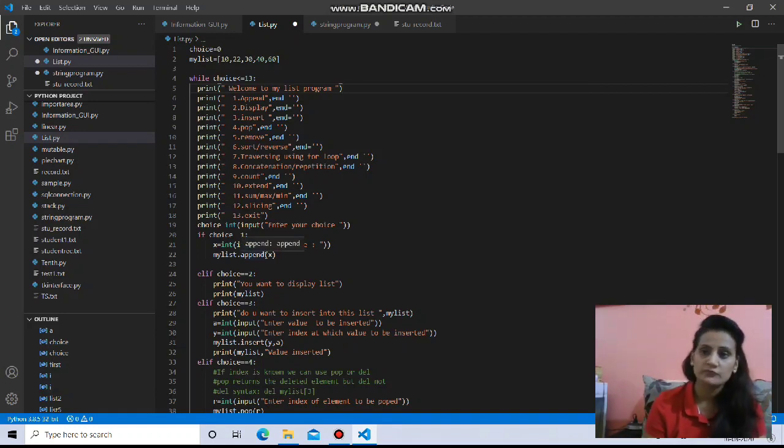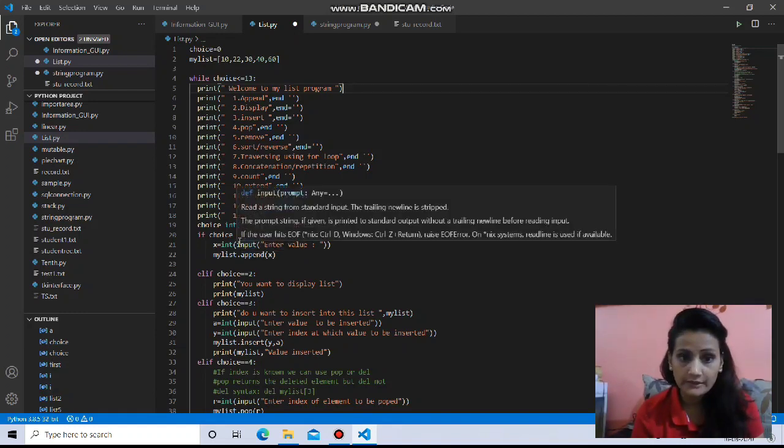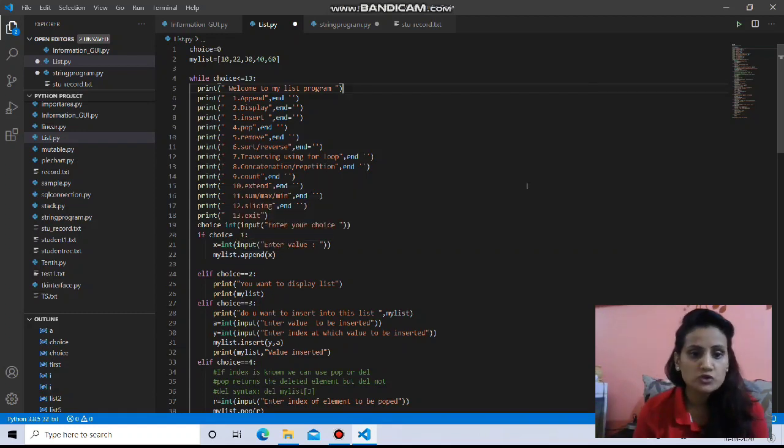I will explain each function and its working. First function is append. Now see, if choice is 1, double equal to, because we are comparing over here. If choice is 1, x is equal to int input, enter the value. So we are asking the user to enter one value to append. Append is a function which adds a new value to the list that already exists. That means my list is 10, 22, 30, 40, 60. After 60, if you want to add something, then you will use this choice 1, and when you give that value, the append function has the responsibility to add that particular value to my list.